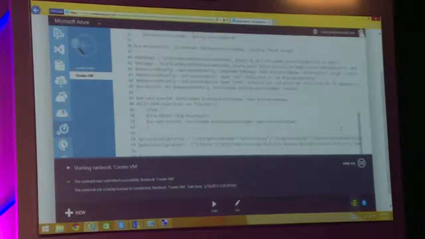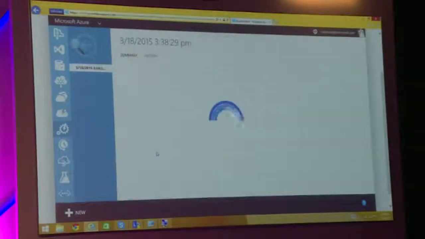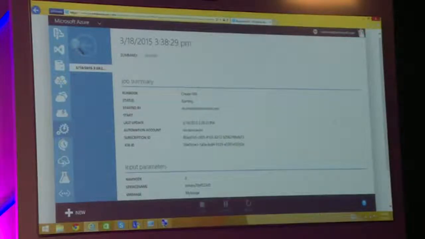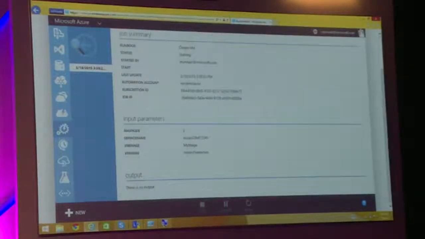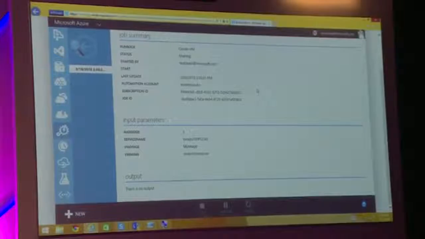It would take a few minutes to create all those machines. This is the details of what's happening on my portal, right? You can see the number of machines getting created and so on. It will take a few minutes for everything to be ready, but we'll not wait for that. I'm sure you got an idea of how you can do that with Azure Automation. So we'll move on to the next part.